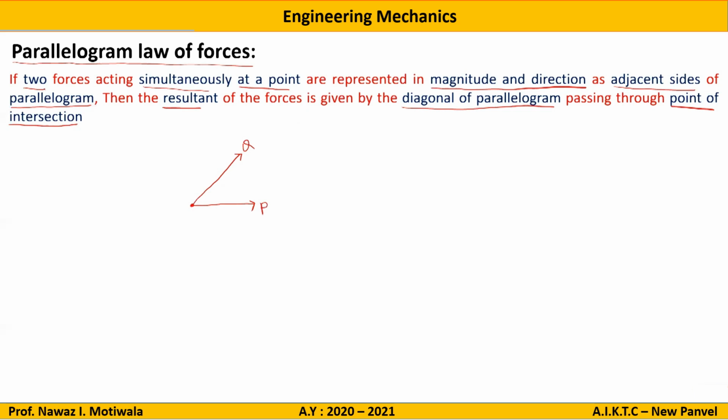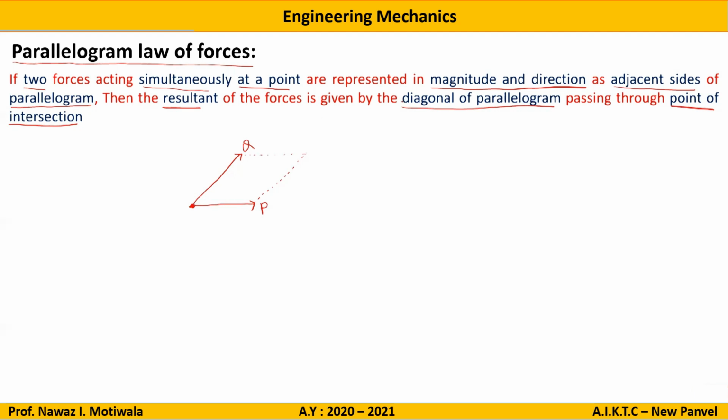Now, let us first see whether the conditions are satisfied or not. The condition is there should be two forces. Yes, there are two forces P and Q. They should be acting simultaneously at a point. Yes, they are acting at this particular point. They are represented in magnitude and direction by adjacent sides of a parallelogram. Yes, if I make this parallelogram here, there are two adjacent sides of the parallelogram. So all the conditions are satisfied.